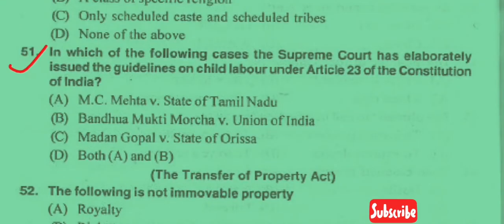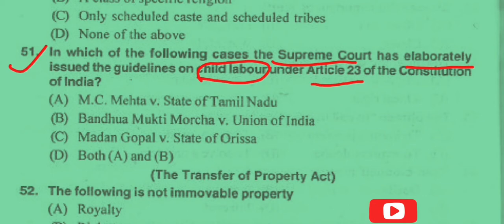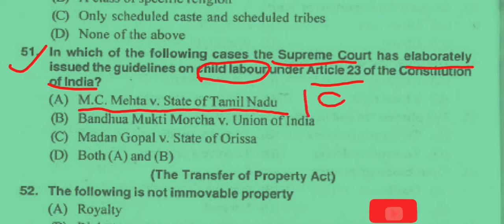Question number 51. In which of the following cases has the Supreme Court elaborately issued guidelines on child labor? This is very important here, under Article 23 of the Constitution of India. First of all, we discuss MC Mehta versus State of Tamil Nadu, AIR 1997 Supreme Court. In this case, the Supreme Court held that a child below the age of 14 years cannot be employed in a hazardous industry.